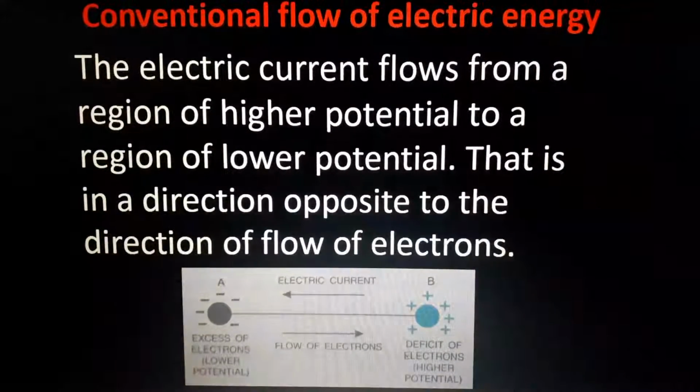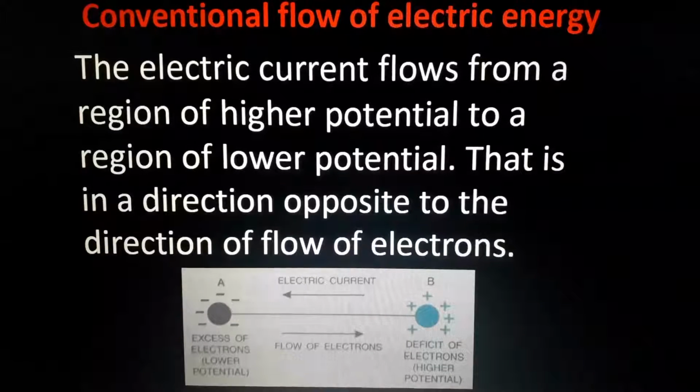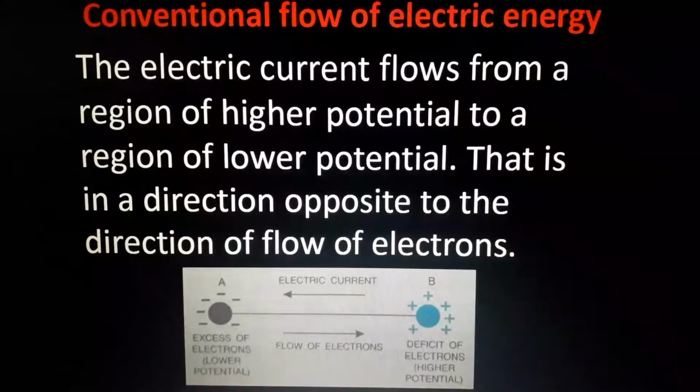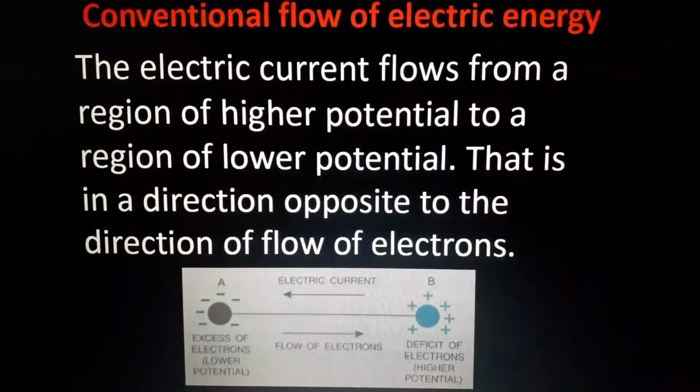Conventional flow of electrical current. Conventional flow means the historic flow, the common flow of electric current. Electric current flows from a region of higher potential to a region of lower potential. Simple common sense thing. You studied about diffusion and all. Am I right or not? For example, water will flow from a higher position to a lower position, isn't it? And air will move from a high pressure area to a low pressure area. In the same case, electric current flows from a higher potential region to a lower potential region.